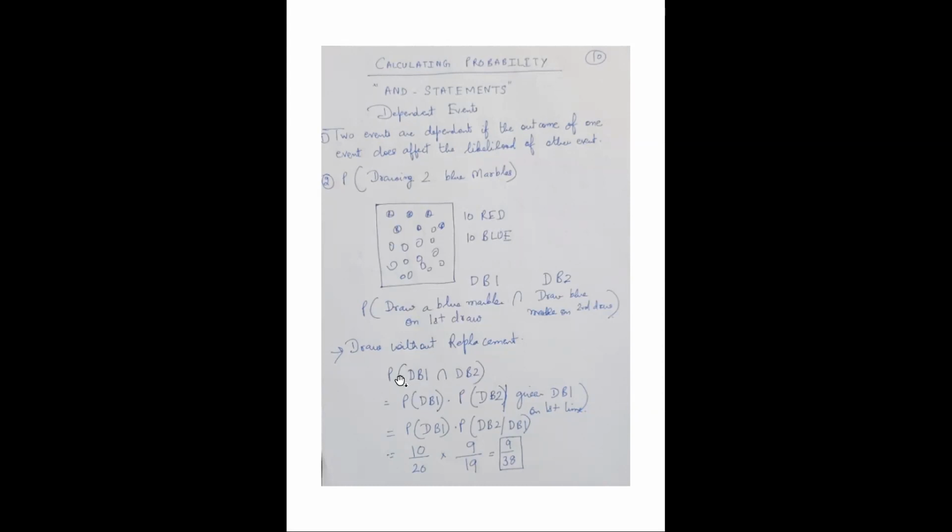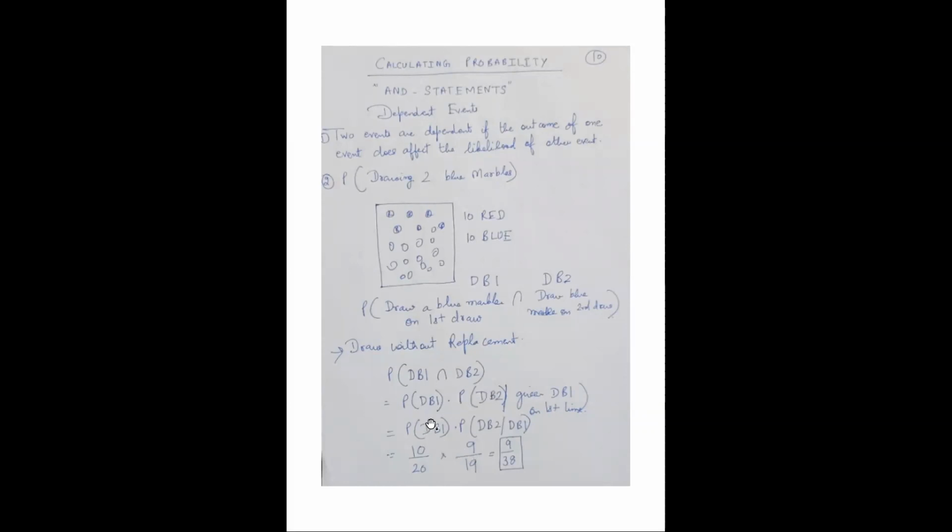So you have to find out the probability of drawing the first blue marble and the probability of drawing the second blue marble. How will these probabilities be given? First time when you draw the blue marble, what is the probability? How many blue marbles are there? 10 blue marbles are there. The total number of marbles is 20. So the probability is 10 by 20. But in the second case, the blue marbles are 9 and the total number of marbles is 19, right? So 10 by 20 into 9 by 19. This is the probability of drawing two blue marbles.